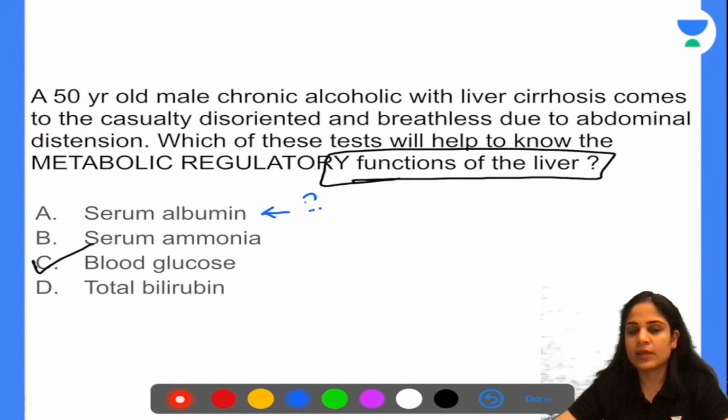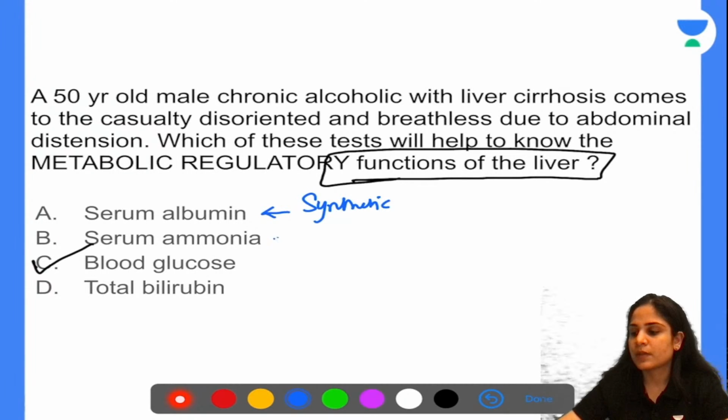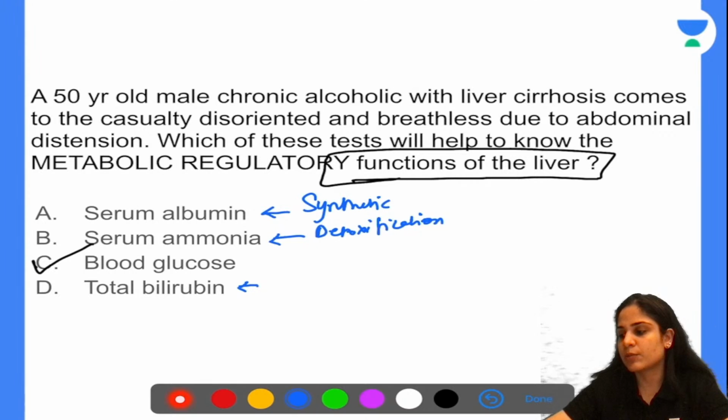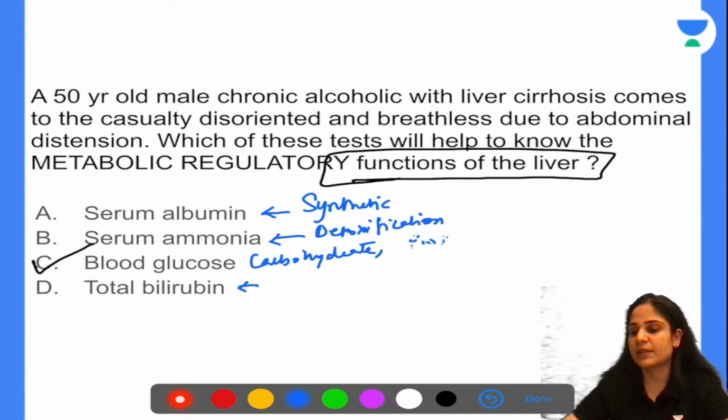Your serum ammonia. Ammonia is nothing but a detoxification function of the liver, or excretory function of the liver. Production of serum ammonia. Your total bilirubin. What is your total bilirubin production? Your carbohydrate, protein, and fat metabolism is the metabolic function of the liver. So that is why your blood glucose levels will come in this.